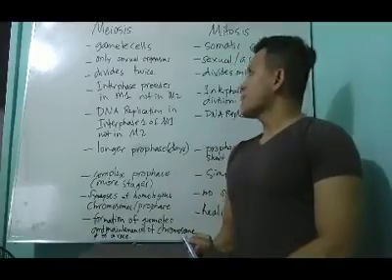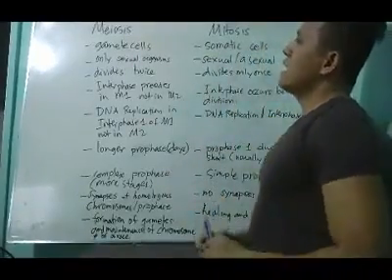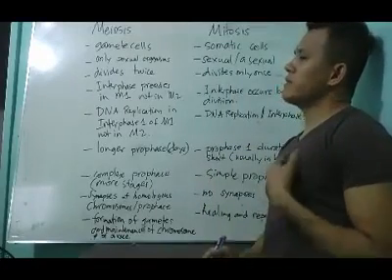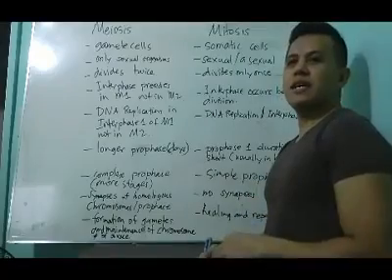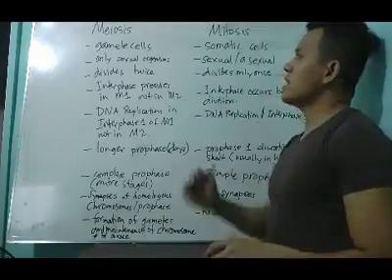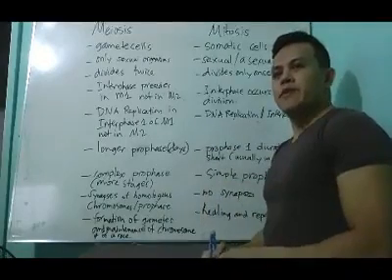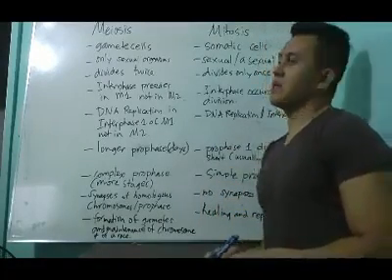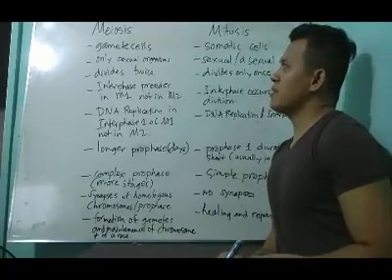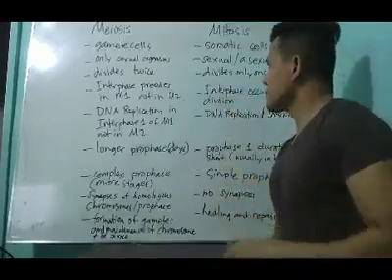So the first one here is meiosis and mitosis. The first difference is on the kind of cells. Meiosis is taking place in the gamete cells. When we say gamete cells, those are sex cells. For females, we have egg cells. In the males, we have sperm cells. So that's meiosis. It takes place in the gamete cells.